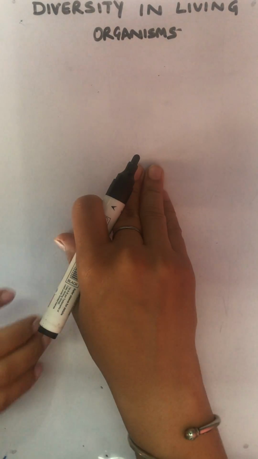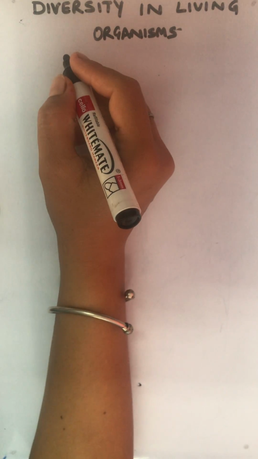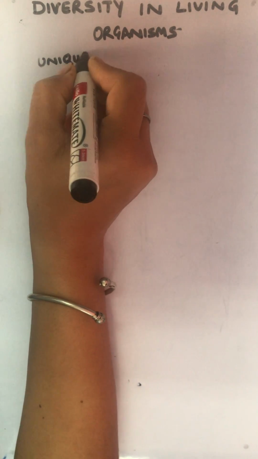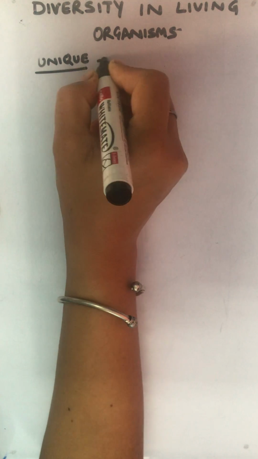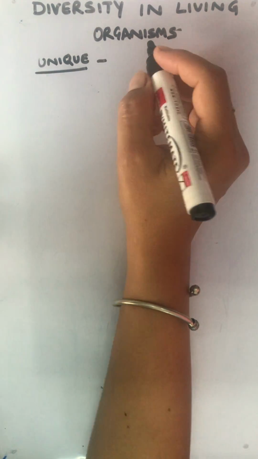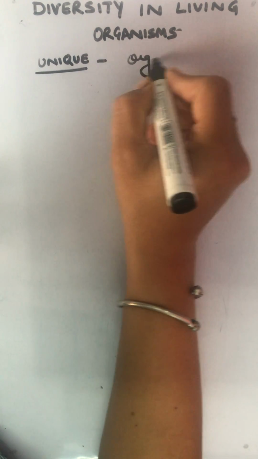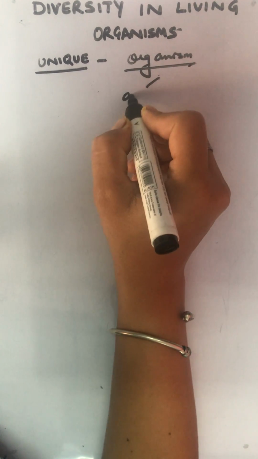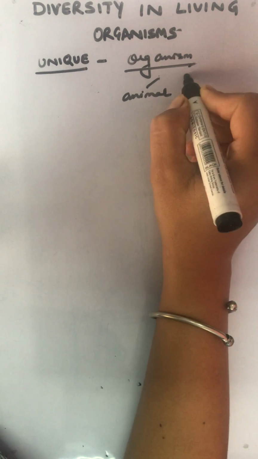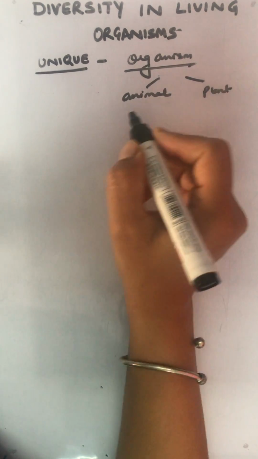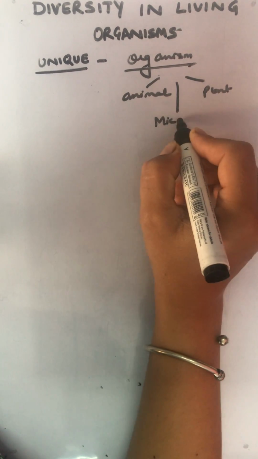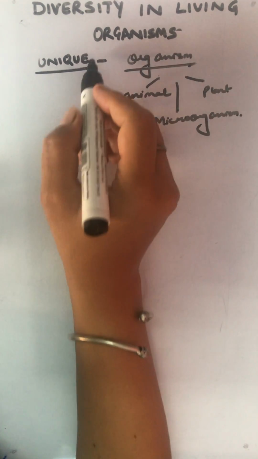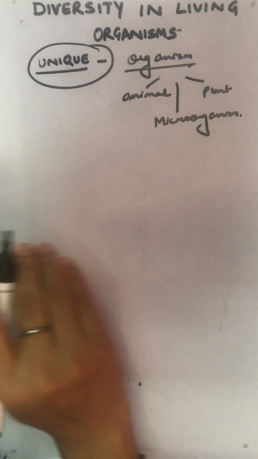Moving to our chapter, Diversity in Living Organisms. What is the meaning of unique? If we say that every organism in this living world, whether an animal or a plant, may be a microorganism, is unique in itself.